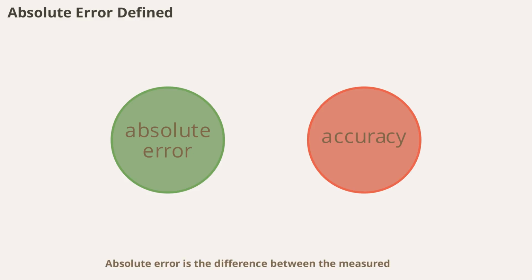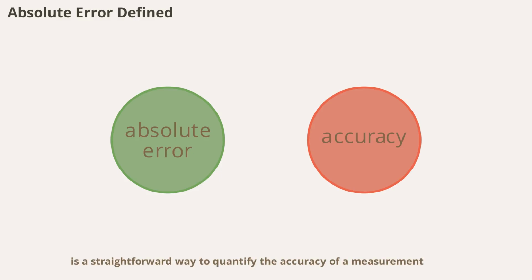Absolute error is the difference between the measured value and the true value of a quantity. It gives you an idea of how much your measurement deviates from the actual value. Absolute error is always expressed as a positive number and is a straightforward way to quantify the accuracy of a measurement.